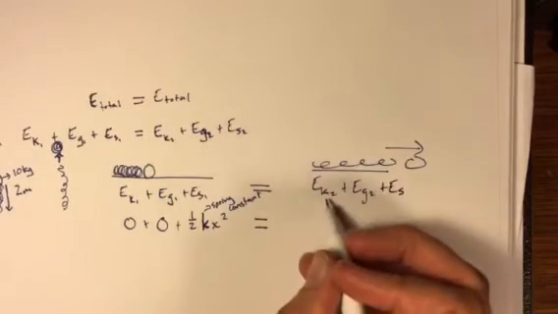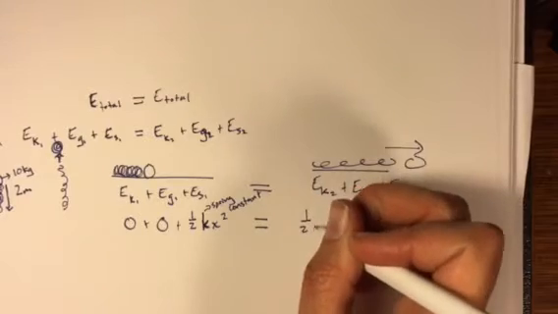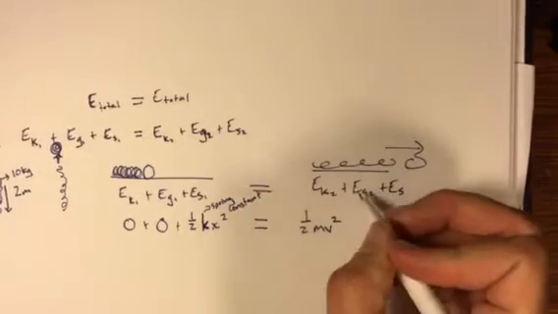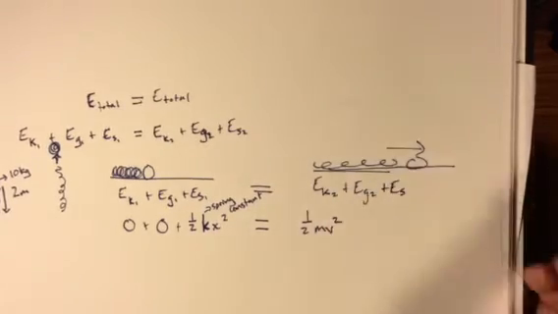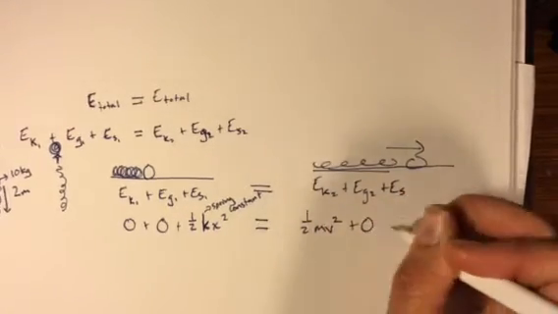So there is kinetic energy here because it's moving. So I'm going to say that's 1/2 mv squared. It doesn't have a height. It's still, even though I drew this badly, it's still resting on that ground. So there is no gravitational energy.